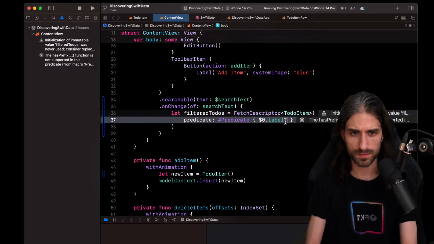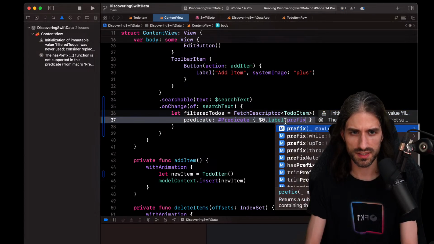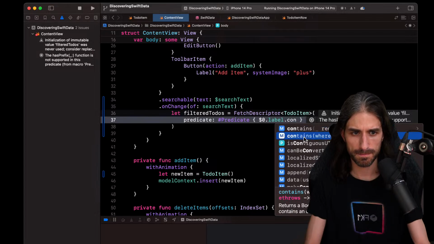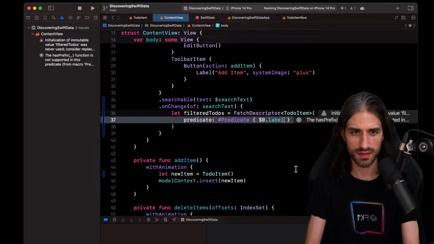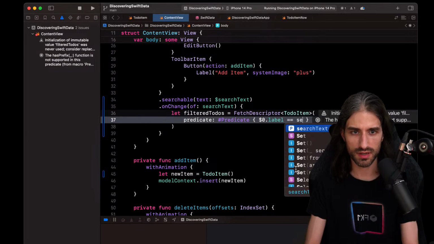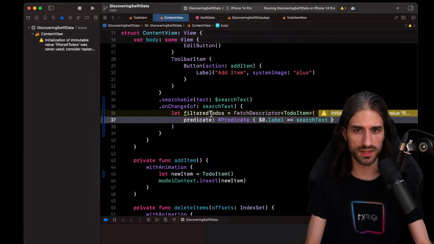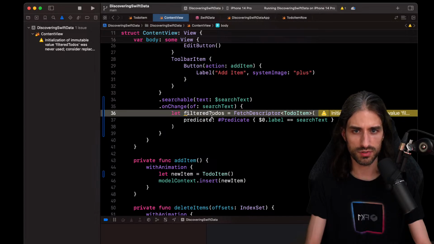If I go with contains, so contains with a regex, no. Maybe if I just do equal equal, but equal equal is not that great. But at least it builds. It's not that great, but maybe it should allow us to do something with this.